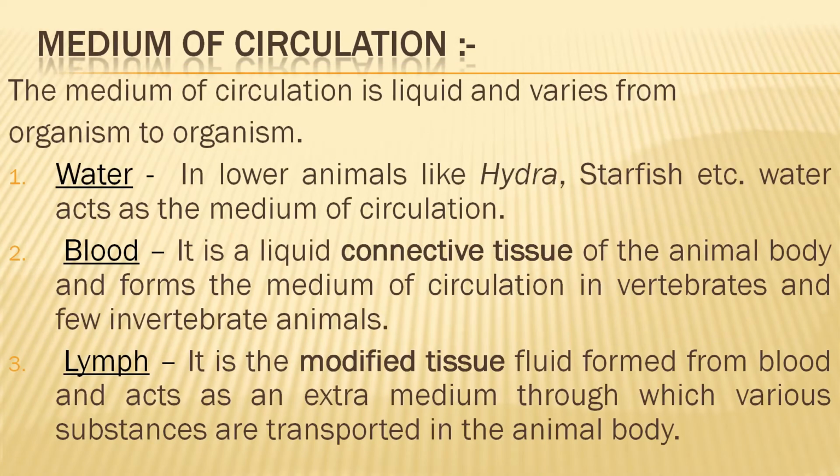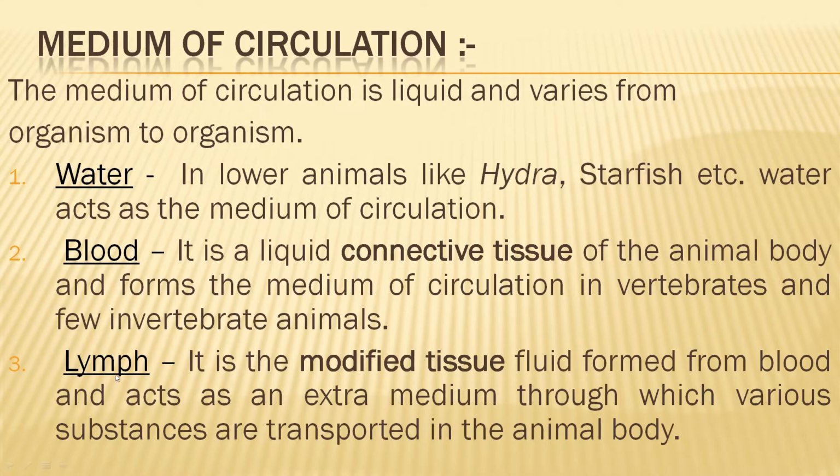Now what are the medium of circulation? We have seen that it is a liquid medium. Now the three major medium of circulation are all liquid in medium: water, blood and lymph.